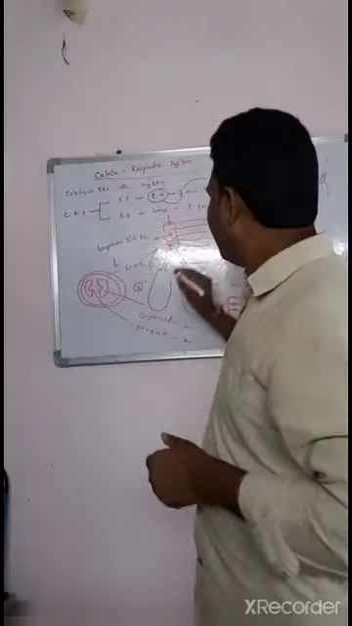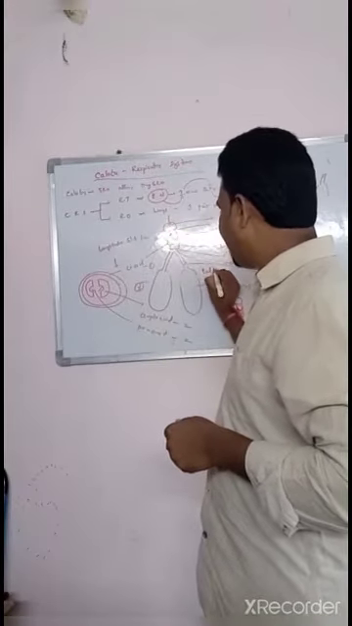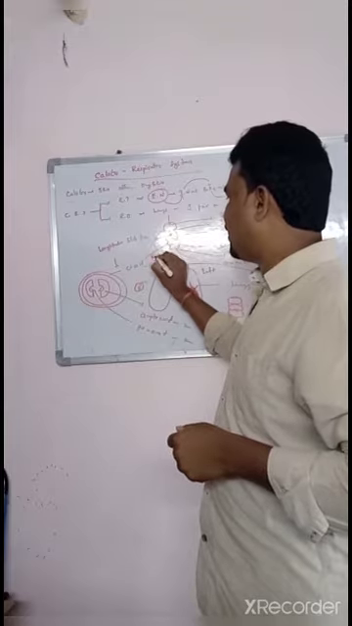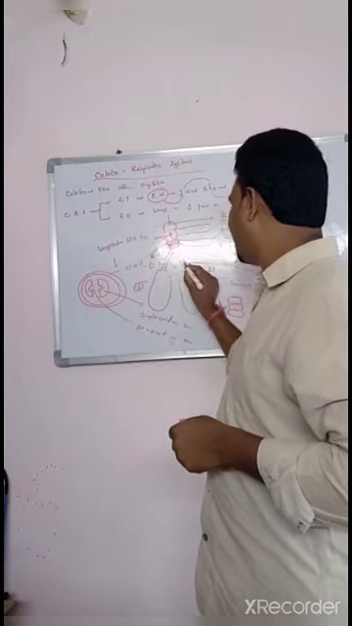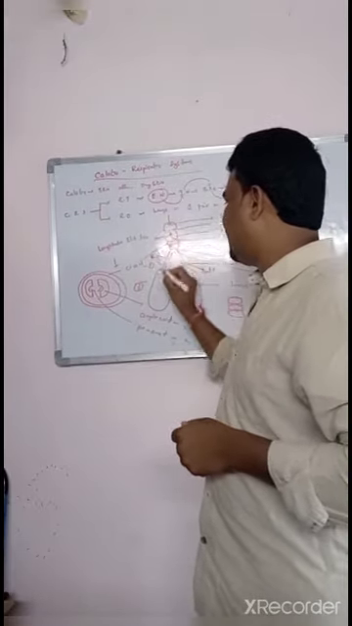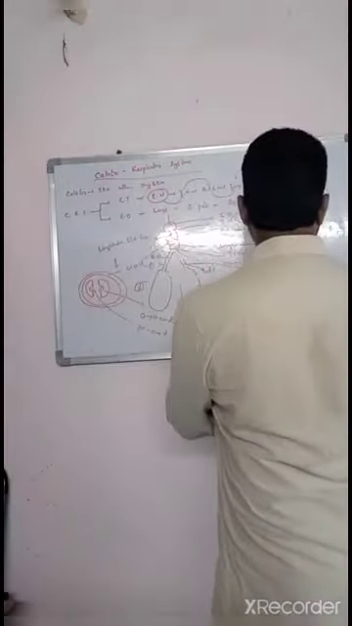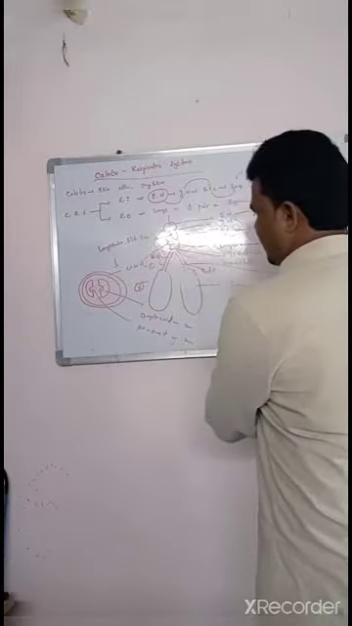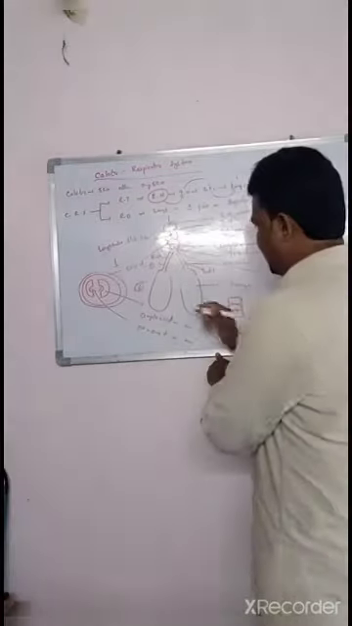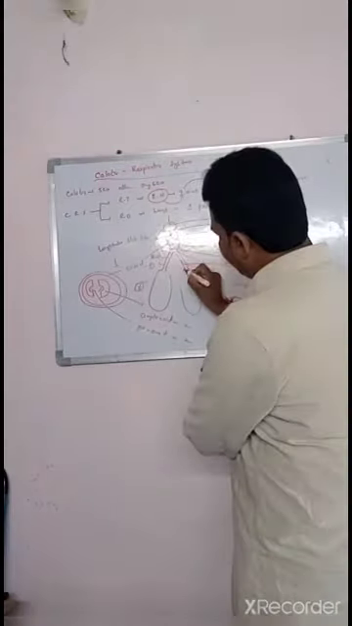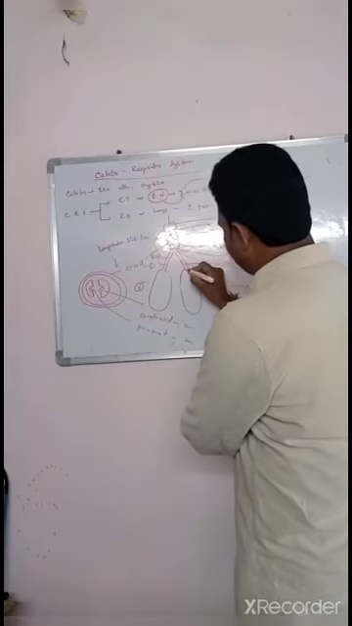This is the left bronchi and this is the right bronchi. Whenever it enters into the lungs, that will be bronchi.